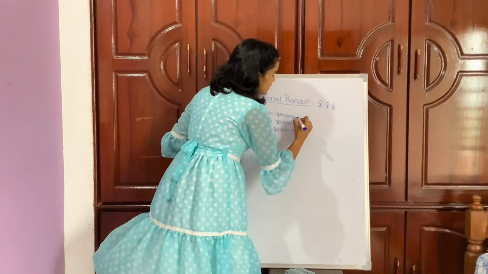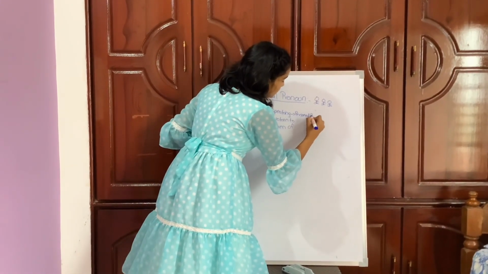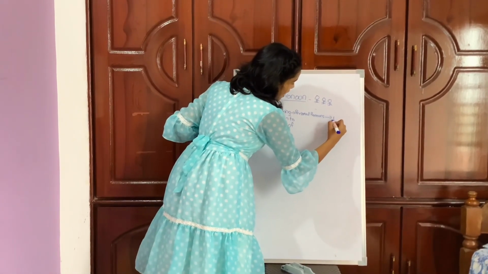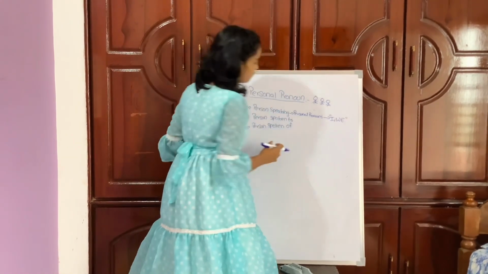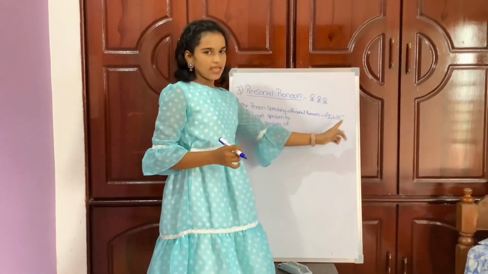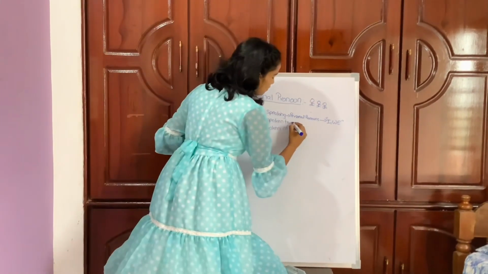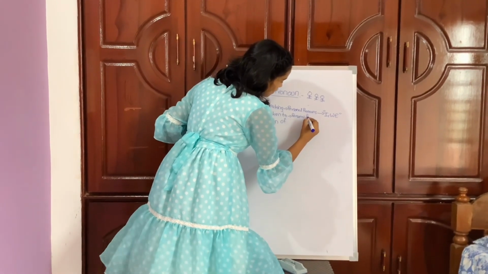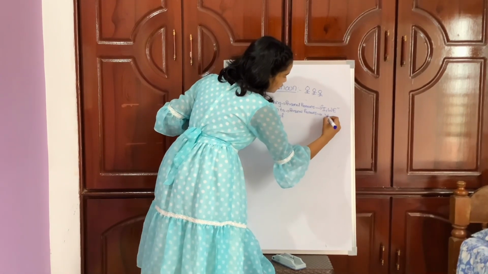For the first person, personal pronouns are I and we. The personal pronoun for the second person is you.